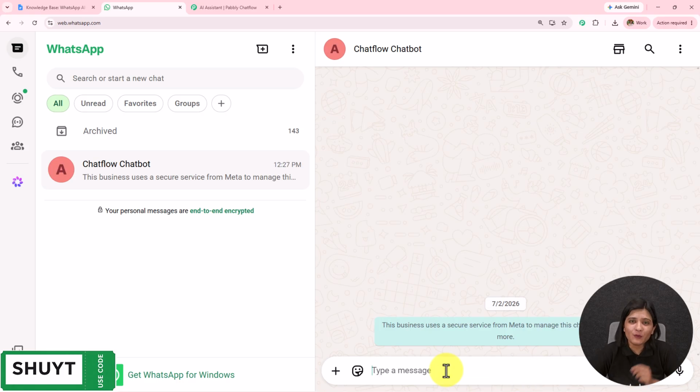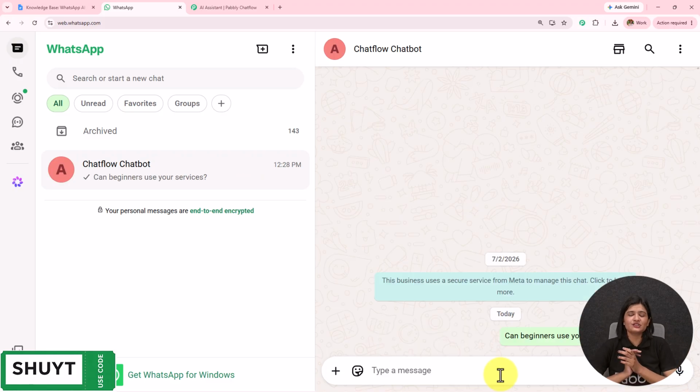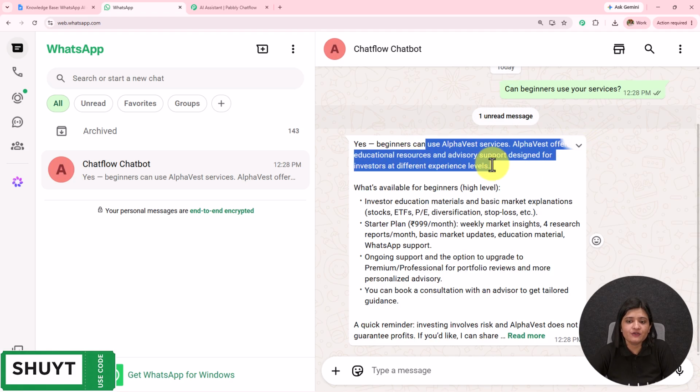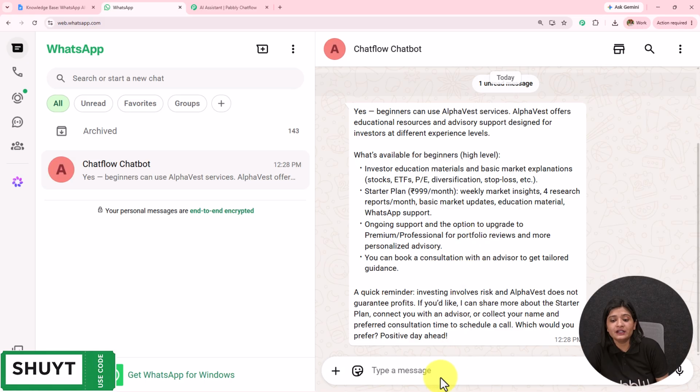So here I've opened my WhatsApp and I'm going to send a business related question. Can beginners use our service? I have sent this message. Let's wait for the reply. If I receive the reply, then this is going to show us that the AI agent which I have created is working fine. So here it's saying yes, beginners can use AlphaWest service. AlphaWest offers educational resources and advisory support designed for investors at different experience levels. What's available for beginners? It has provided me a detailed reply.